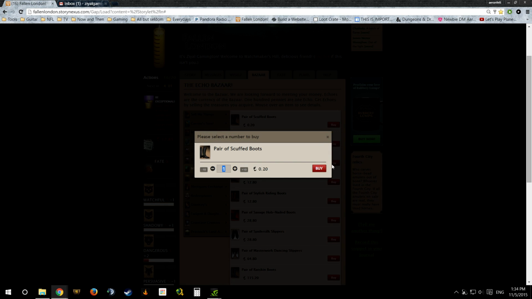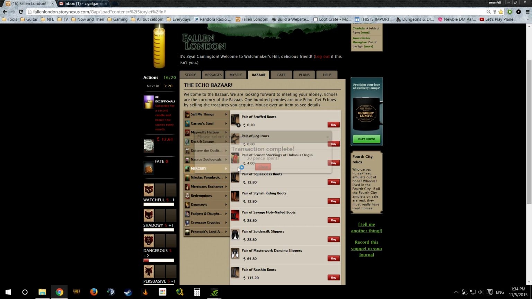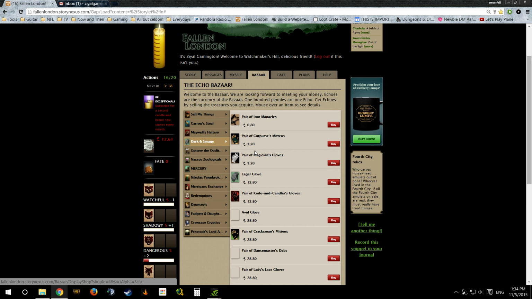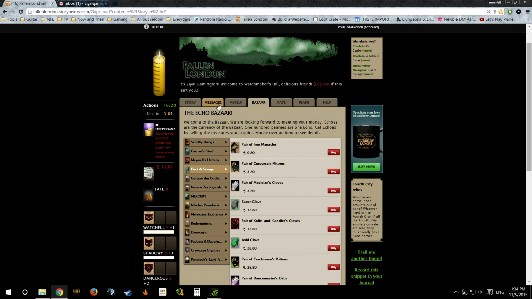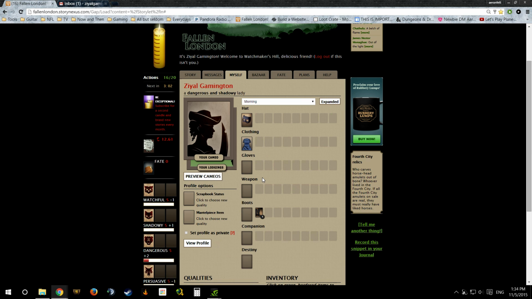It's better than the leg irons I had before, right? And I got nothing to cover my hands, so this is an opportunity to actually, oh, well, I probably shouldn't have done that because I could have bought some gloves that were worth a darn. Pair of cut Christmases. We'll wait to buy some gloves till later. We're going around gloveless. The scandal of it all, I know.